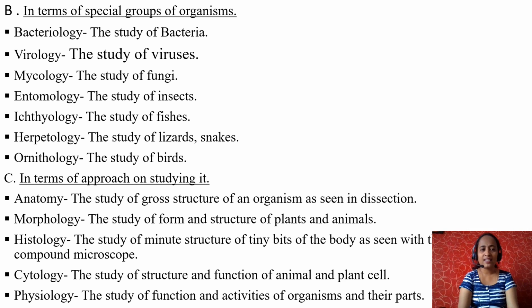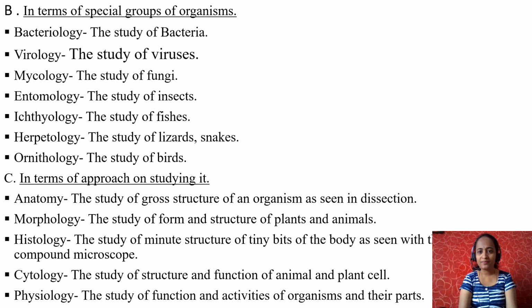Now, let us see the branches of biology in terms of approach and studying it. What is anatomy? Anatomy. It is the study of gross structure of organism as seen in dissection. If you want to study any organism, say for example either cockroach or frog, how do you identify internal parts? You will cut the skin first, open it and observe different parts of the body. So studying organisms by dissecting it, that process is nothing but anatomy.